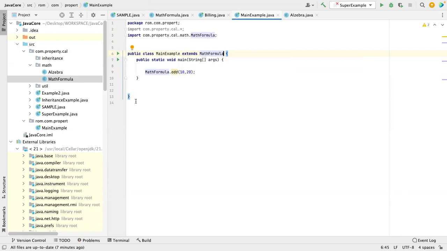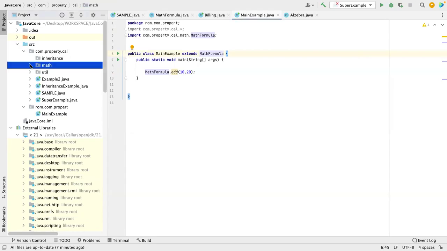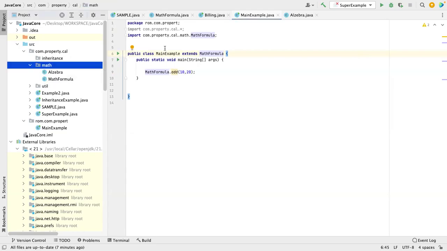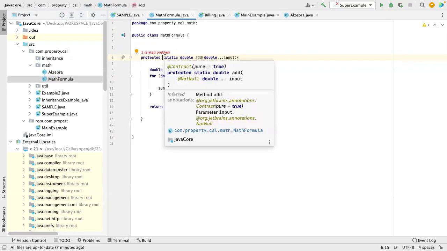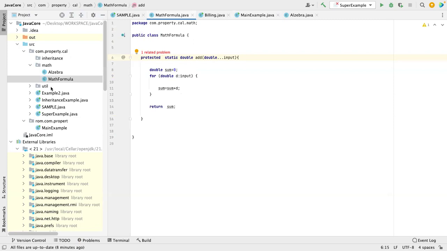So you remember, like I said, when you are trying to access public, you can access from anywhere. When default, you can only access inside this package, meaning inside the folder. But if you are trying to access from another folder and the member is protected, what you have to do is make that class a subclass of that class.